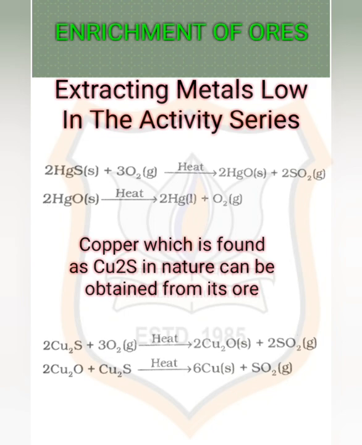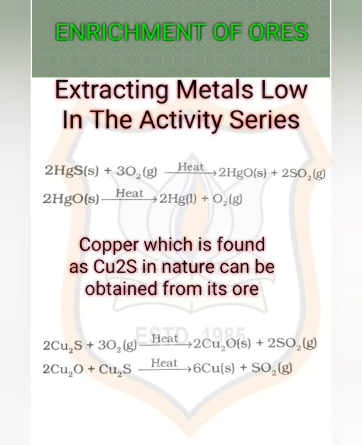When it is heated in air, it is first converted into mercuric oxide, HgO. Then mercuric oxide is reduced to mercury on further heating, and hence we obtain the mercury.